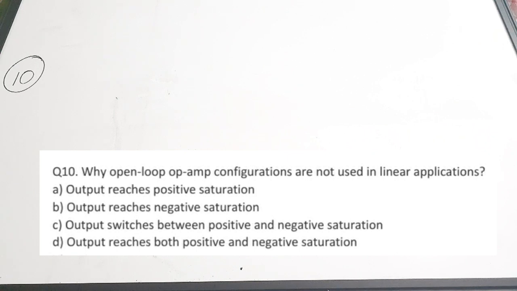That is the reason. So the correct answer is option C. The op-amp switches between the positive and negative saturation levels in the open loop configuration, so it cannot be used for linear applications. The 10th question, correct answer is option C.